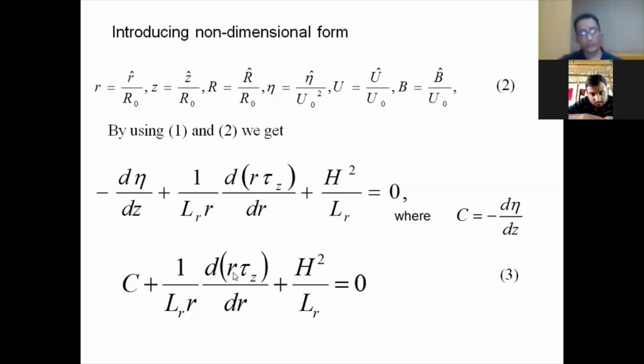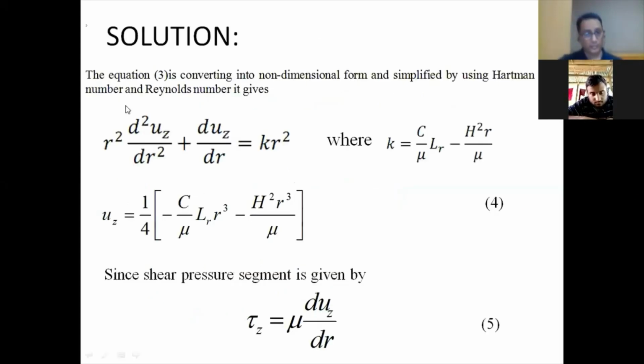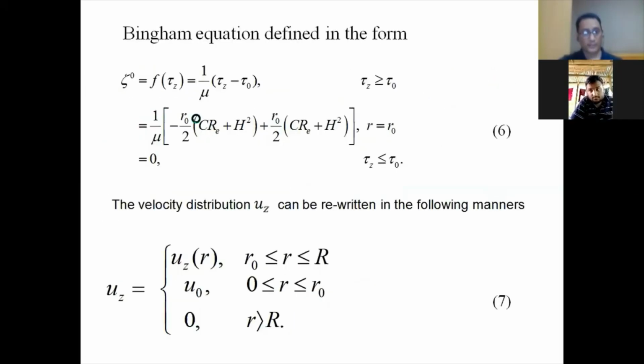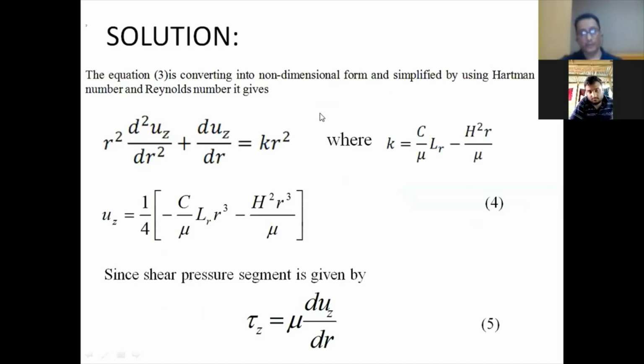So that means I formulated this equation, and I'm now going to solve it. Equation 3 is converted again into non-dimensional parameters. If I convert it into non-dimensional parameters using the Hartmann number and Reynolds number, it gives this equation: r² d²uz/dr² plus duz/dr is equal to kr², where k is equal to this. So this is a second order differential equation, and I'm going to solve it with the help of r equal to e to the power z.